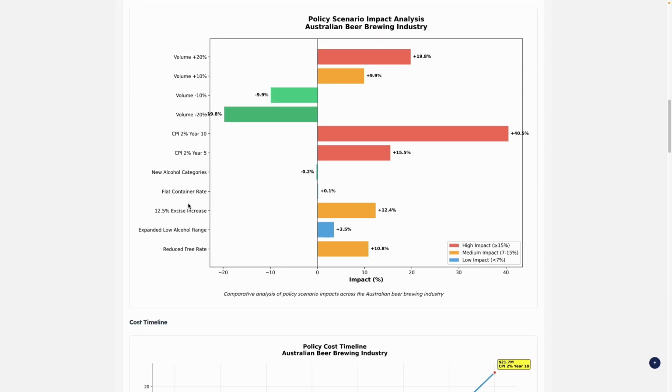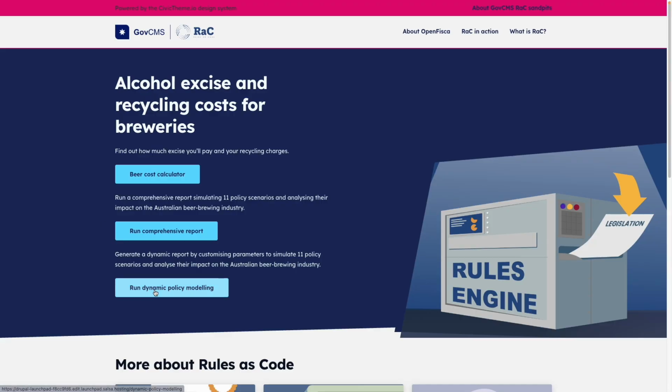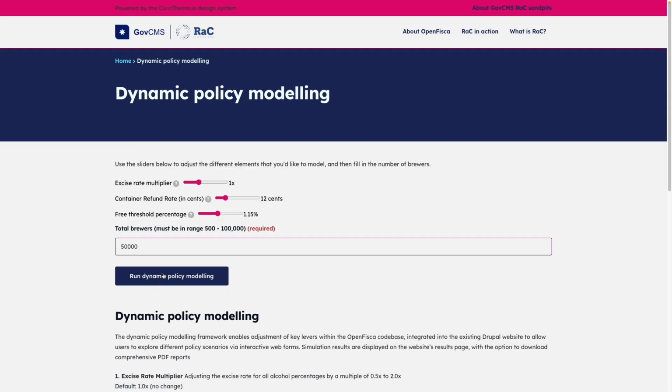We also, for this particular sandpit, created the ability to actually do some dynamic policy modelling. So in this example, you're actually able to choose the excise rate that you want, the container refund rate in cents that you want, and also the free threshold, where if alcohol is up to that threshold, there's no excise on it. And then you also select the total number of brewers.